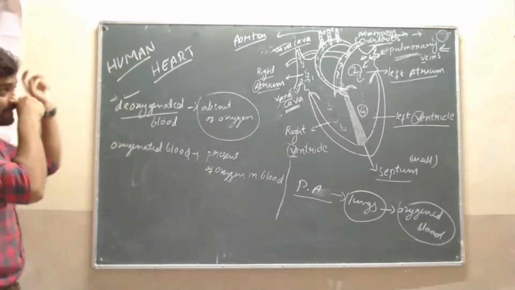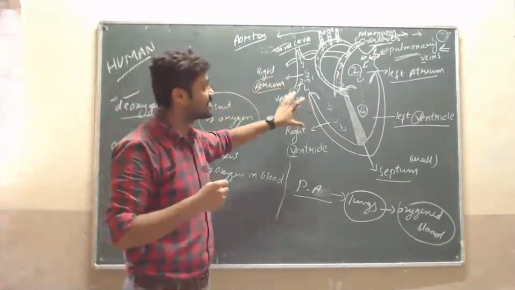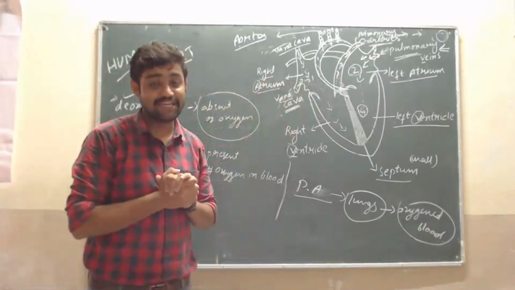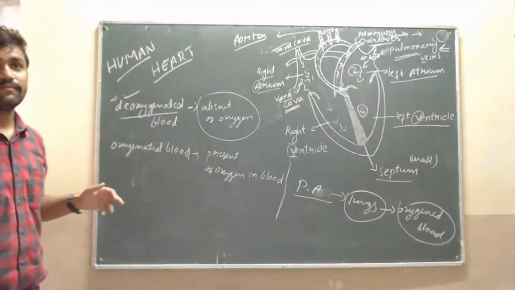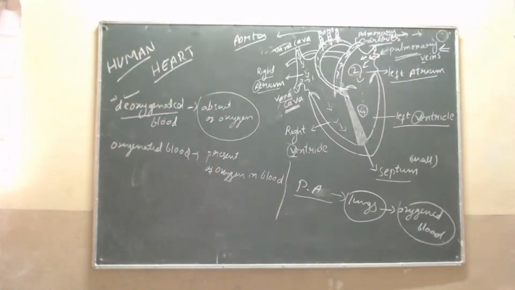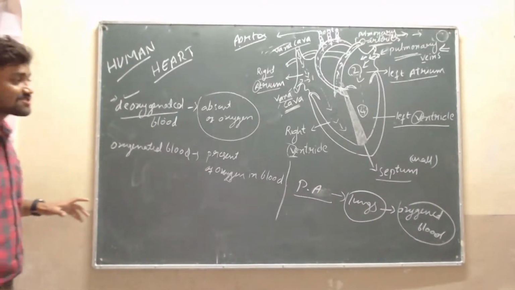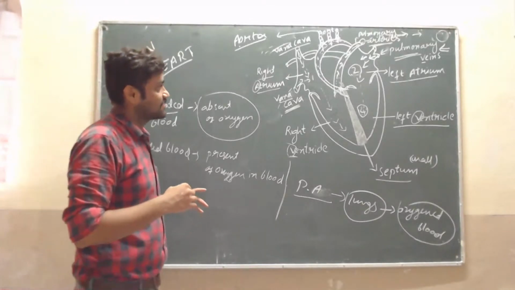And this is the working process of the human heart. If any doubt, ask me in the comment box.